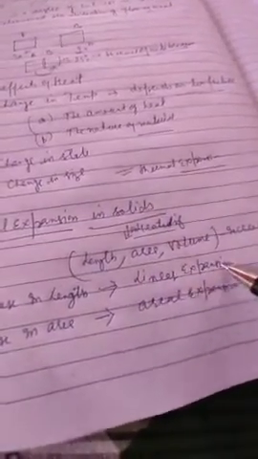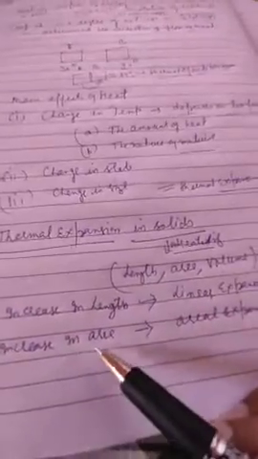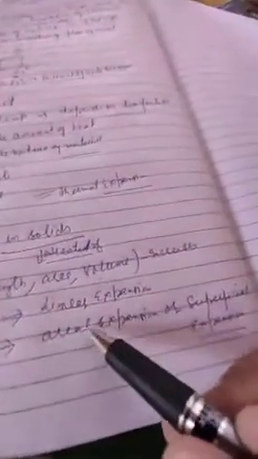So whenever there is an increase in the length of a solid body, that is known as linear expansion, and whenever there is an increase in the area of the solid body, that is known as aerial expansion or superficial expansion.